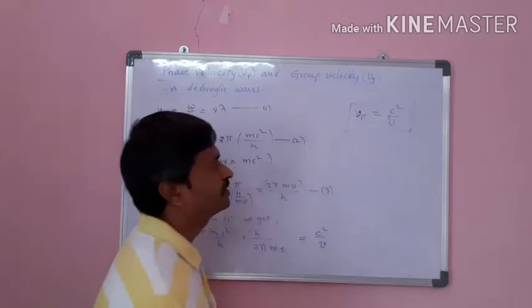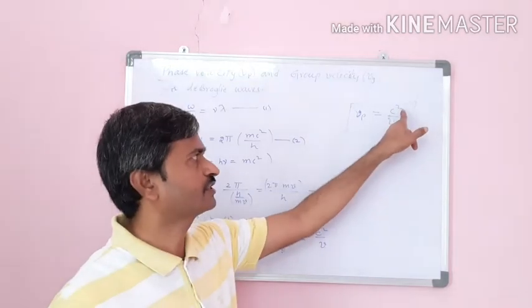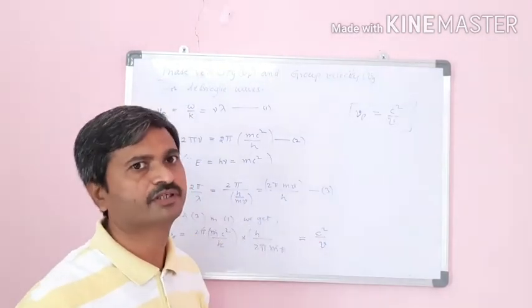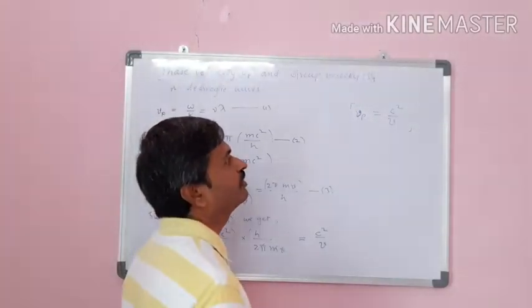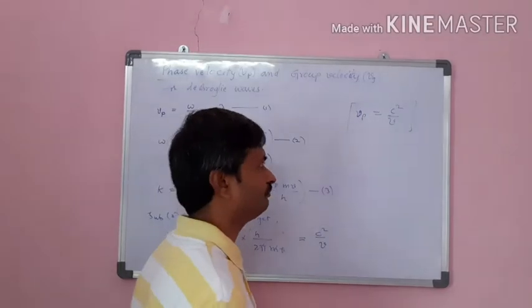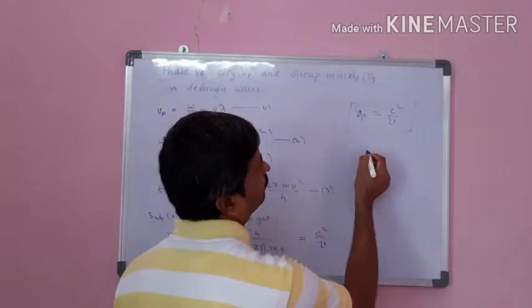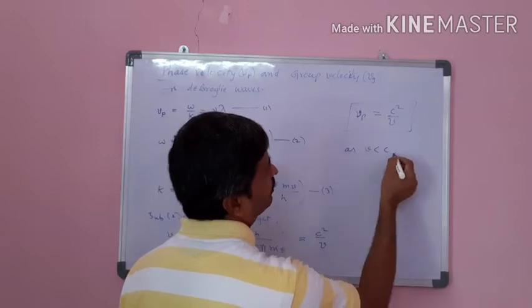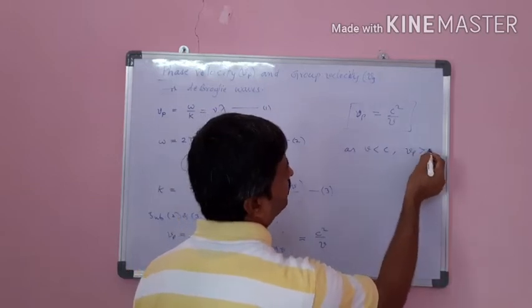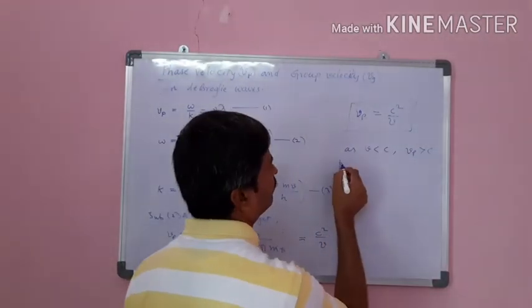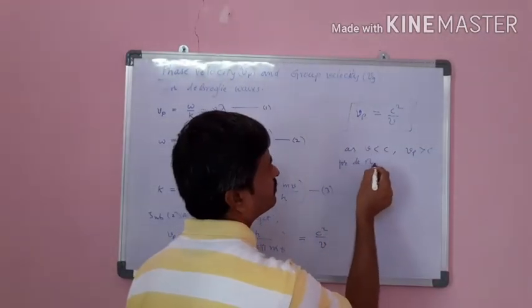Here this is phase velocity, this is velocity of light, and this is the particle velocity for de Broglie waves. So here we know v is smaller than c, hence definitely Vp must be greater than c. This is for de Broglie waves.